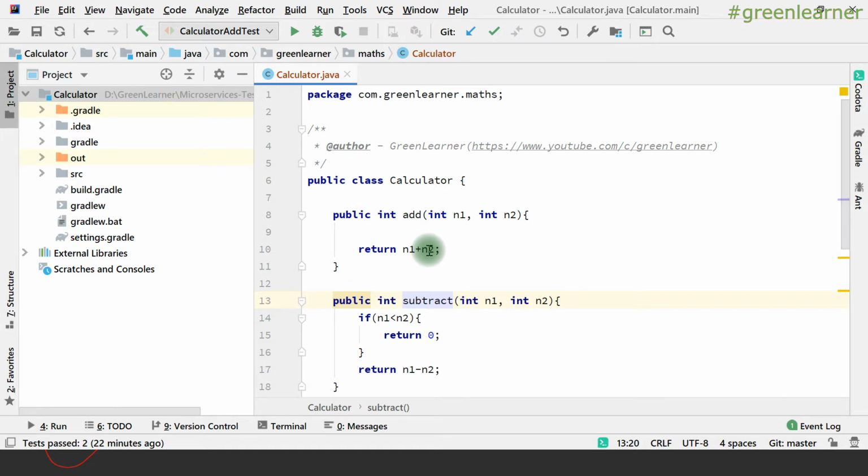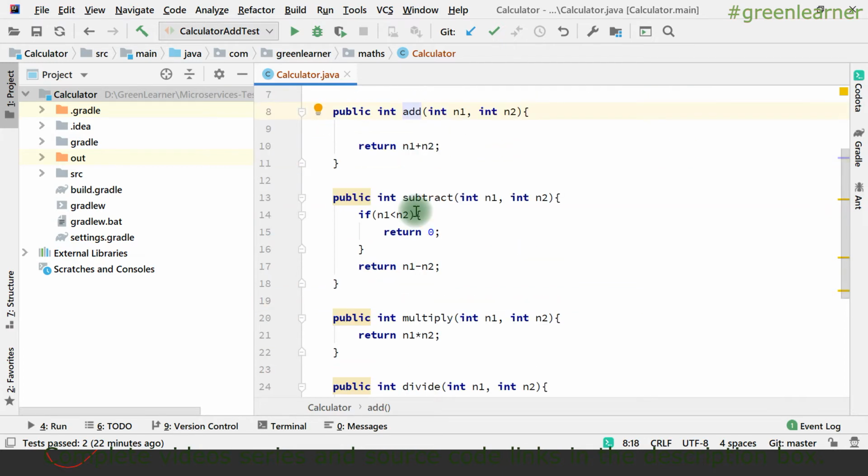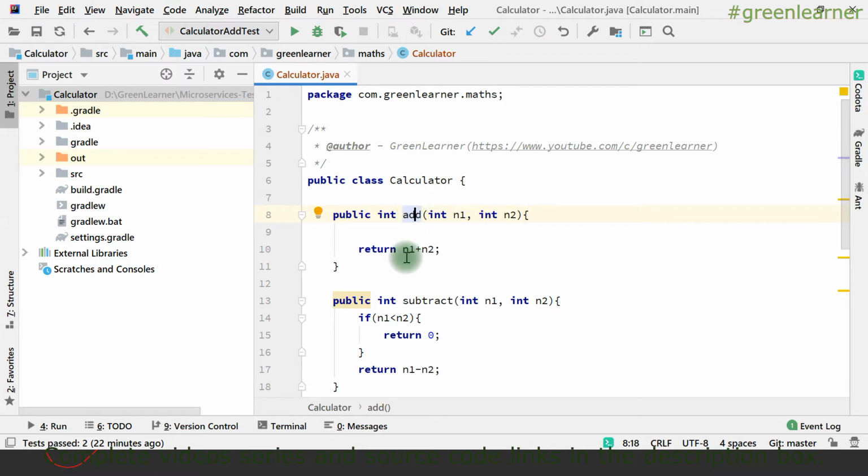To start writing tests, first of all we should understand what approach to follow. First we select a class that we want to put under test, and then in that class we identify which methods we want to test. There can be many methods, some public, some private. All the public methods in the class are supposed to go under unit testing. Here add, subtract, multiply are all public, so all of them are going to have unit tests.